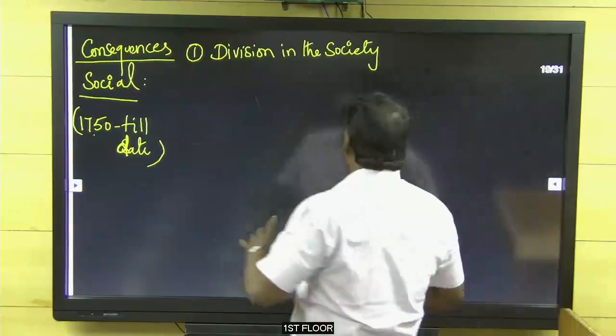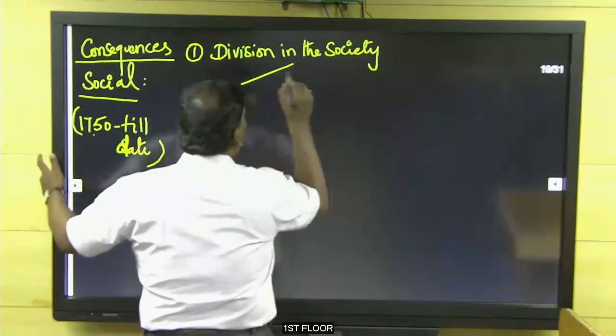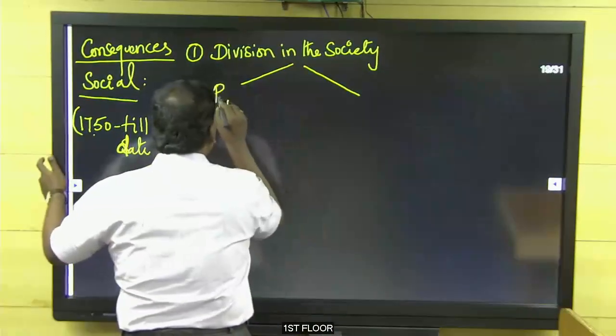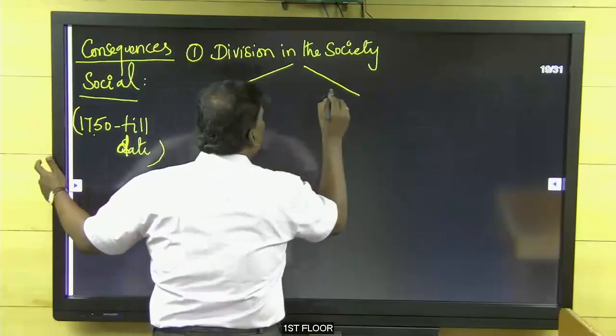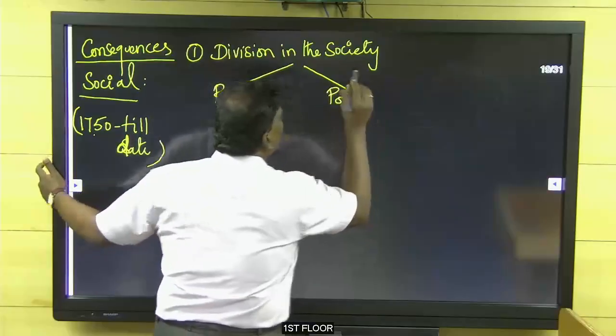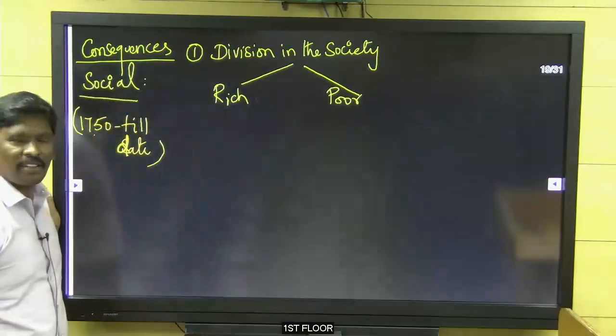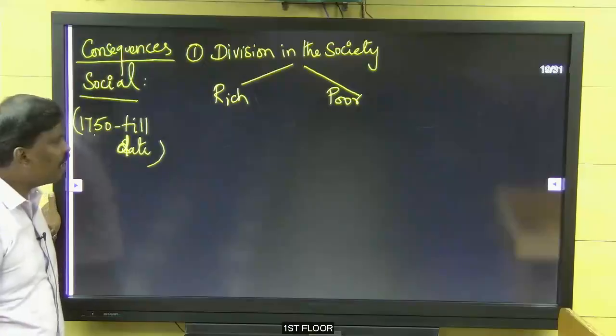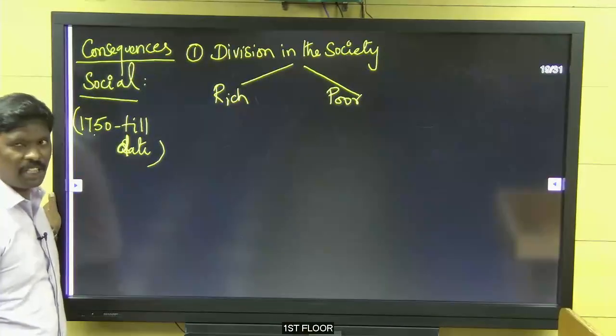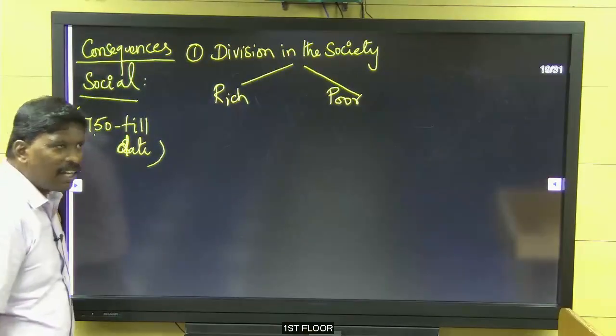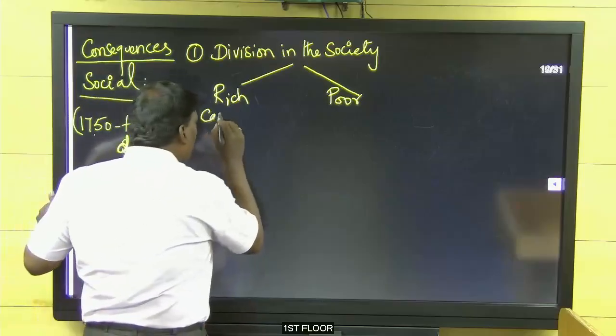Division of society into two: rich and poor. Rich means capitalist.